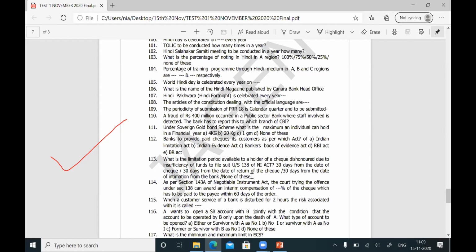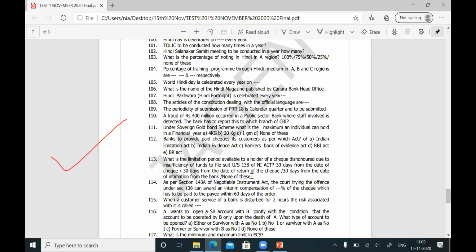As per Supreme Court order, if the check is returned for other reasons like account closed, what are the other reasons? Account closed, drawer signature differs, or a stop payment instruction given by the drawer. See, the Negotiable Instruments Act says the check is returned for insufficient funds. Supreme Court says, besides that, if a stop payment instruction is given for the check, or the signature of the drawer differs, he has put a different signature purposefully, or the third point is the account is closed before the check is presented.